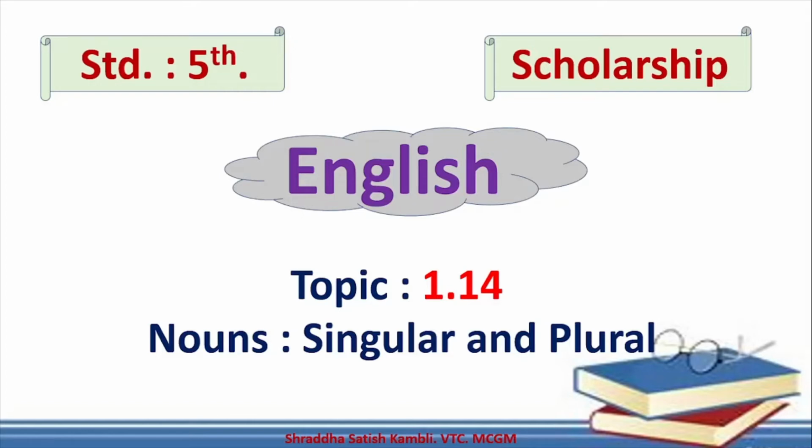And why are we talking about nouns? We are talking about nouns because nouns can be singular and plural. That is people and things, places. All these things can be singular and plural. So today let us try to understand the concept of singular and plural. Let us try and understand what they mean.